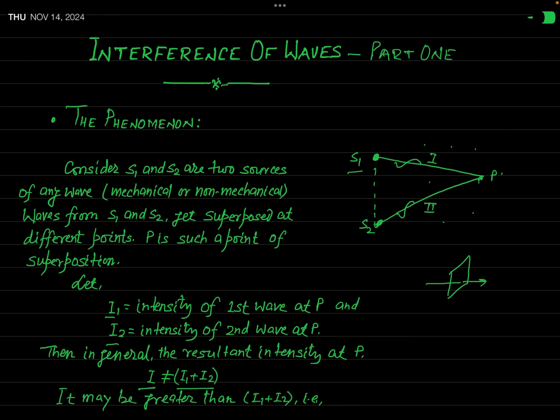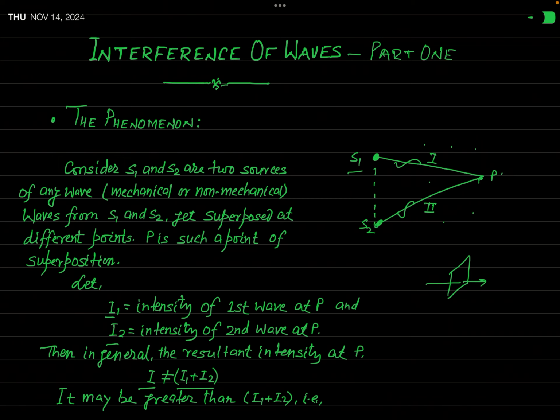I will explain this after the definition of interference. If the resultant intensity at point P is not always I1 plus I2, it means it may be I1 plus I2, but it may not be equal to I1 plus I2.